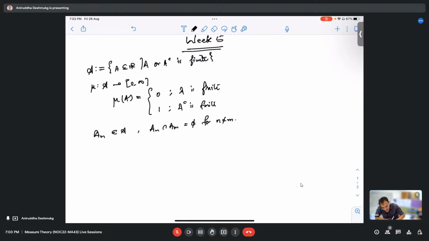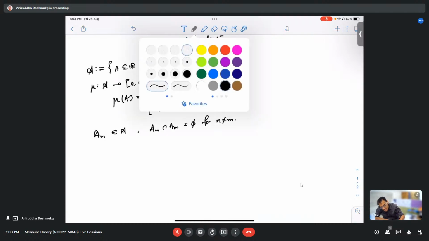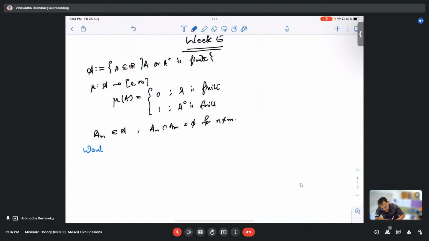We want the measure of this disjoint union of the A_n to be equal to this sum.